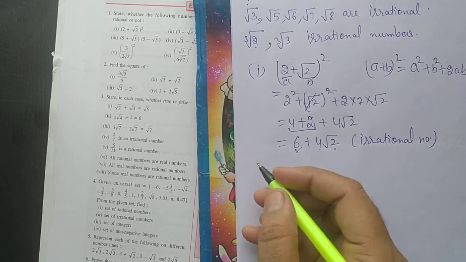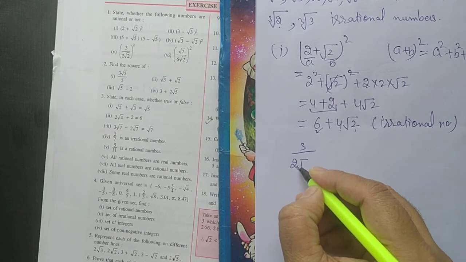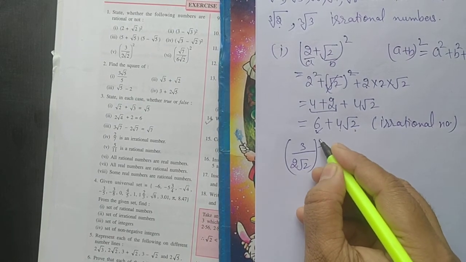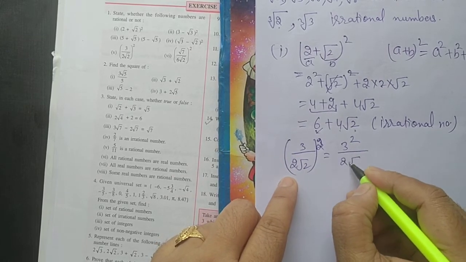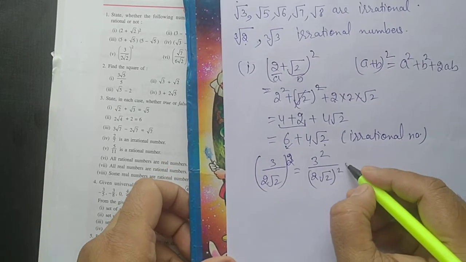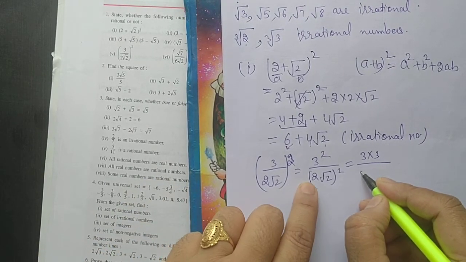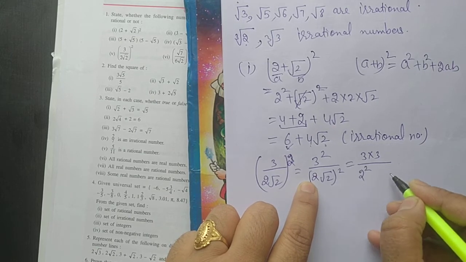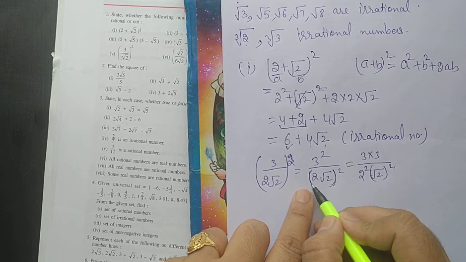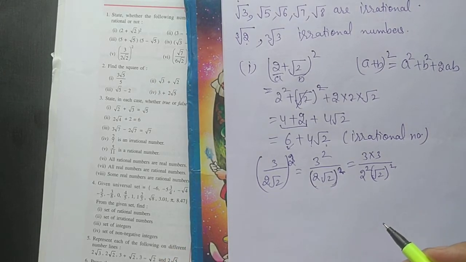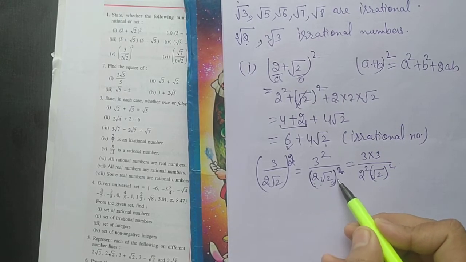Next part, suppose 3 upon 2 square root 2, whole square. First of all, we will do 3 square and the denominator square separately. 3 square is 3 multiplied by 3, and here the square will be on 2 and on square root 2 also. Means if the square is outside the bracket, then you have to put the square on both the numbers.